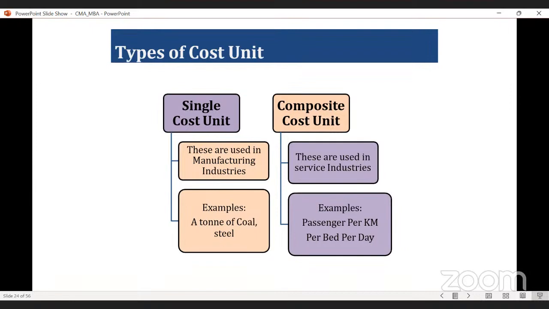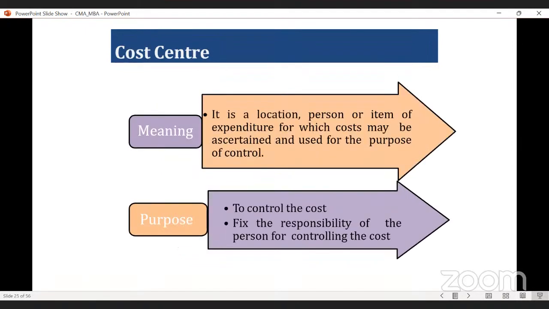Again, per bed per day. So these are the examples of cost per unit. Okay. So these examples are known as your composite cost unit. Is it okay? Yes, sir. So these are the various types of cost unit.